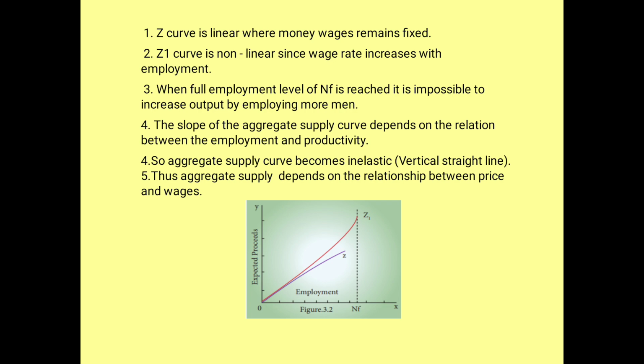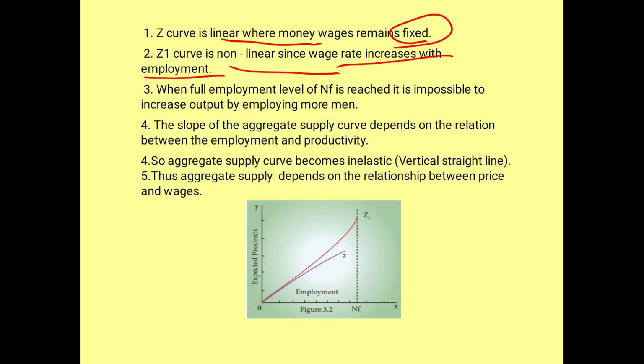So this diagram has been explained. What is Z? Z stands for linear. Z1 stands for non-linear. Okay, so what does linear say? Money wages remain fixed. Here it increases with the employment.